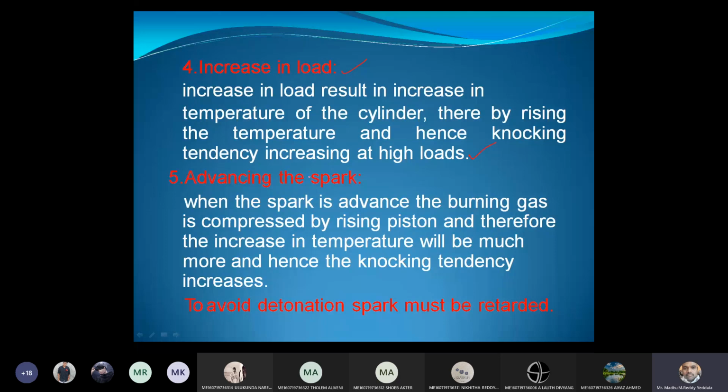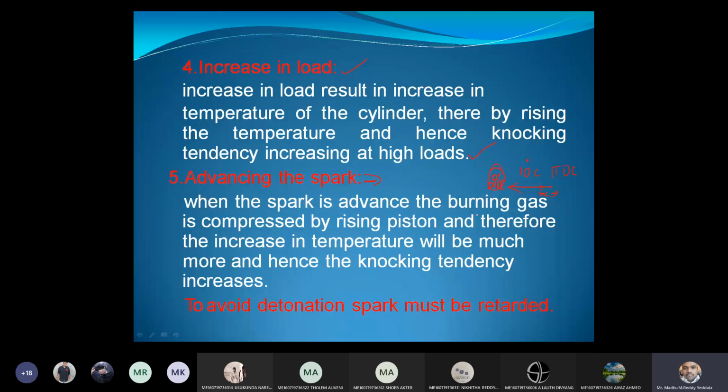And advancing the spark: what happens if you inject the spark before the usual time? Actually, we inject the spark before the end of the compression stroke, that is 10 to 15 degrees before TDC. If you increase the angle, let us say to 30 degrees before, that is advancement of the spark. Generally, say we inject the spark 10 degrees before TDC. Advancement means increasing it to 20 degrees before TDC. If I go to 5 degrees, I can say it is retarding the spark.